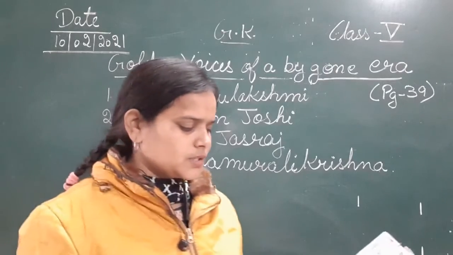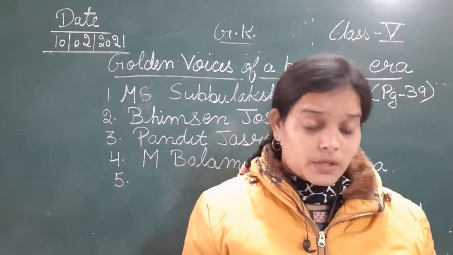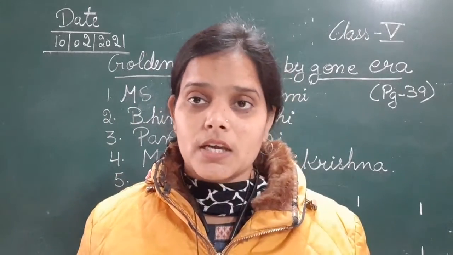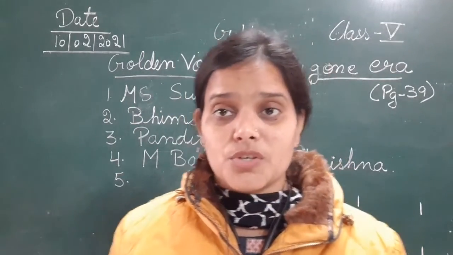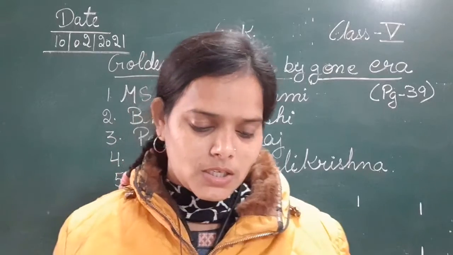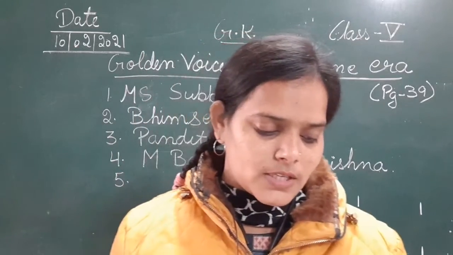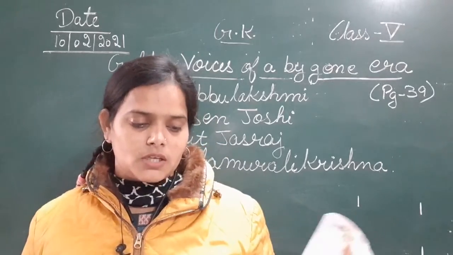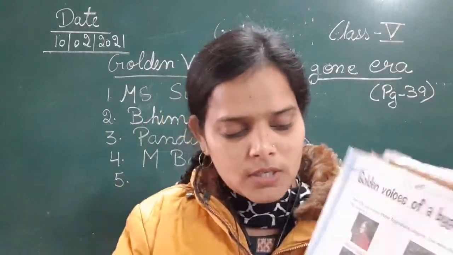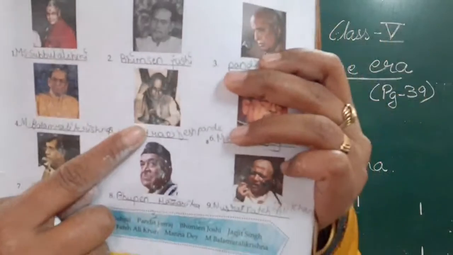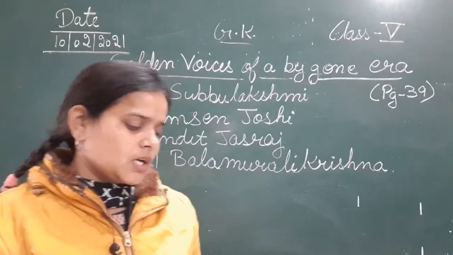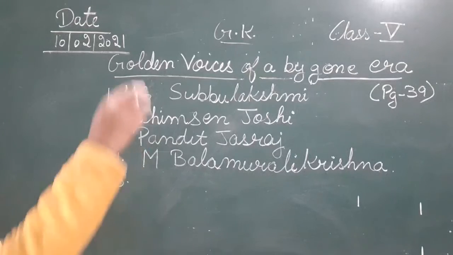The fifth picture is of another classical singer of our country and a musician as well. He is Vasantrao Deshpande. The fifth singer whose picture is given over here is Vasantrao Deshpande.